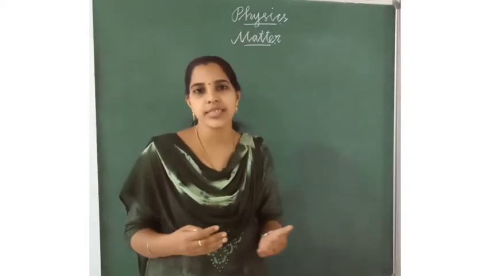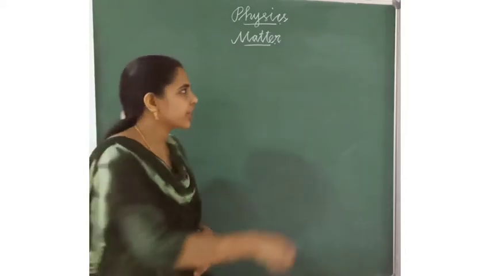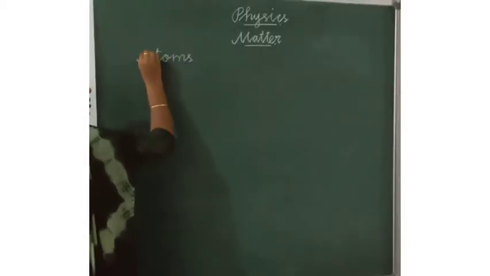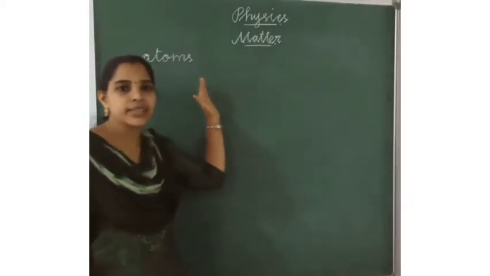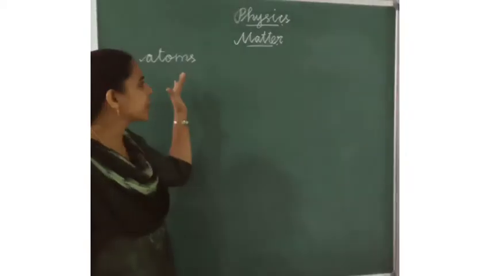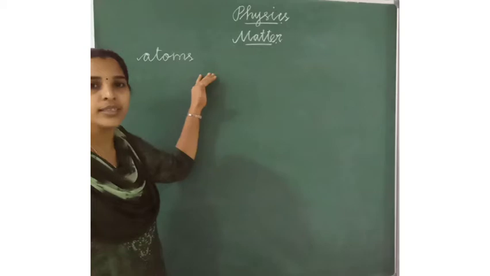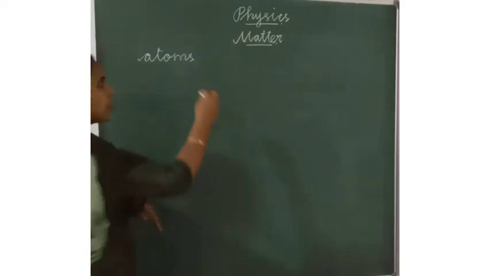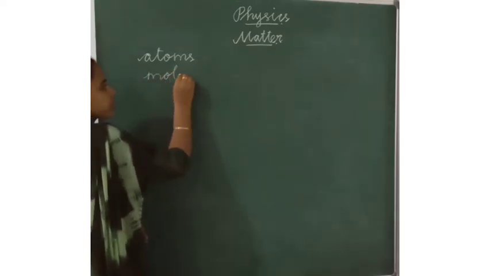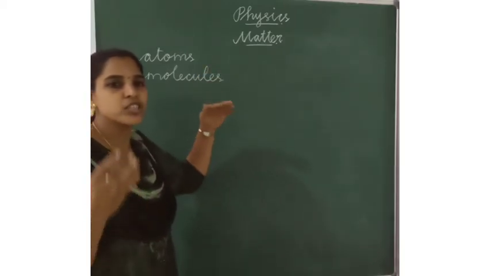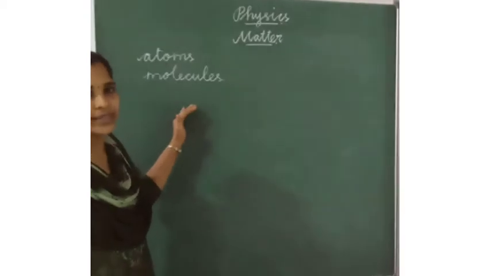These small particles are called atoms. We cannot see them. Small particles joined together make molecules. Okay? Molecules. These small molecules joined together are called matter. Okay?